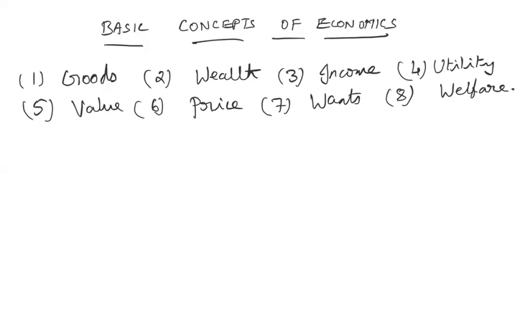If you understand these concepts clearly, then in the next topics when we are dealing with all these terms, it will be easy for all of you. First, let me start with the first one, goods. Goods, I mean any article or any item, that's what we mean in the ordinary language, isn't it? As far as economics is concerned, goods is anything that satisfies a human want.